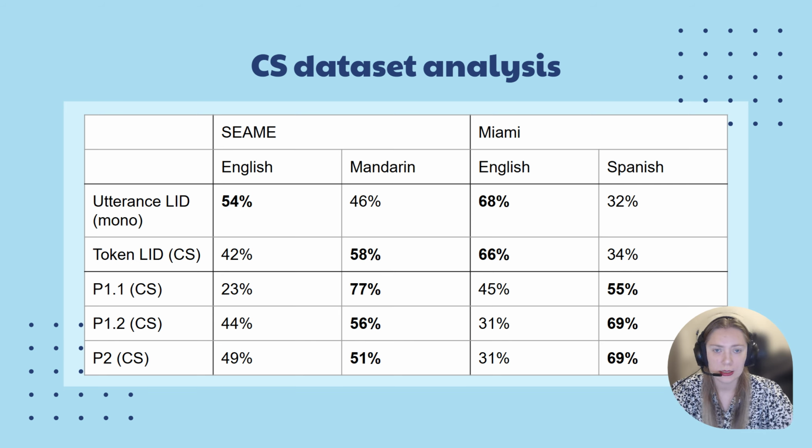The matrix language identities are presented in the three bottom rows. In the table, we can observe that the distribution of LID shows the dominance of English tokens and utterances in most cases. However, if we look at the distributions of matrix languages, one can see that the grammar used by multilinguals is predominantly non-English, meaning Mandarin and Spanish.